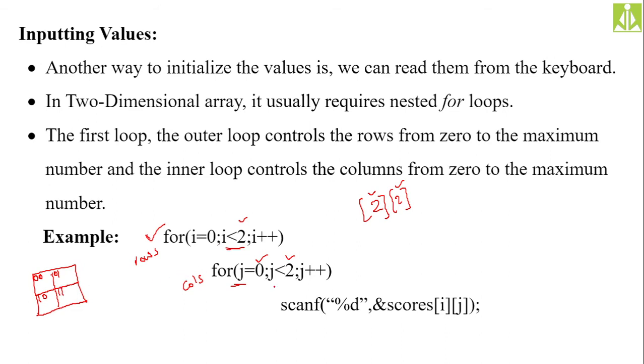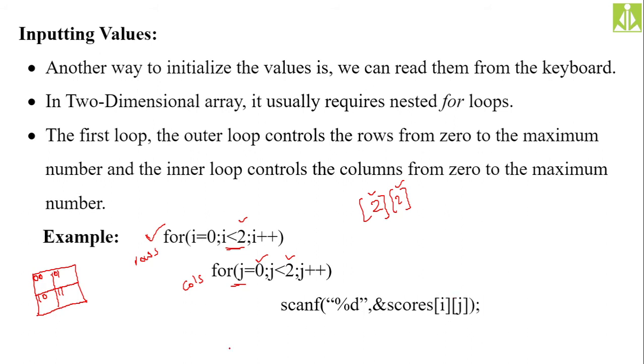So initially I am reading the 0 0, then only the inner loop will iterate, because as long as the inner condition is true, only the inner loop will iterate. When j value is 0, first iteration we got, then j value gets incremented and j will become 1, then 1 is less than 2, again the condition is true, so the inner loop will iterate. The second iteration for the inner loop, i value remains 0 but j value becomes 1.